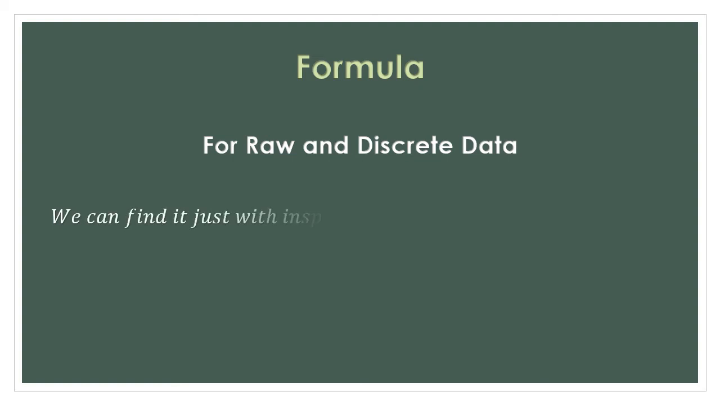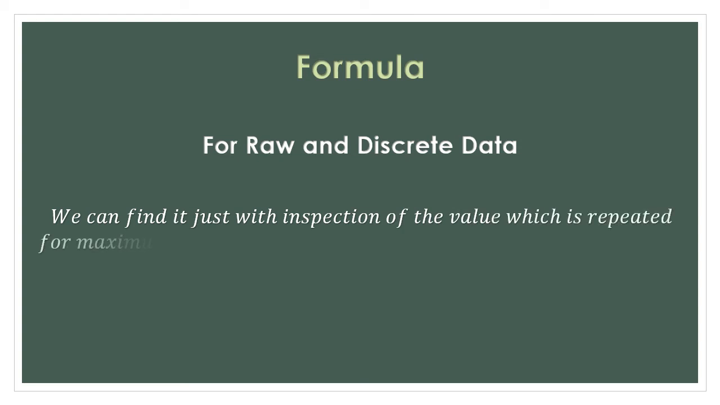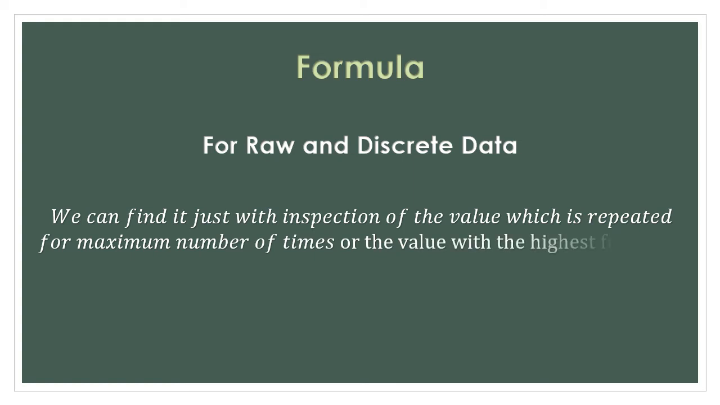Let's start with the formulas here. For raw data or discrete frequency distribution data, calculating mode is actually very easy. We just have to find it with inspection. If it's raw data, then we have to check the value which has been repeated for the maximum number of times. Or if it's discrete data, then the observation with the highest frequency will be our mode. So the examples or the sums of this type I will explain in the next tutorial. Right now I'm just explaining the formulas here. But remember that mode is something which has been repeated for the maximum number of times or with the highest frequency.